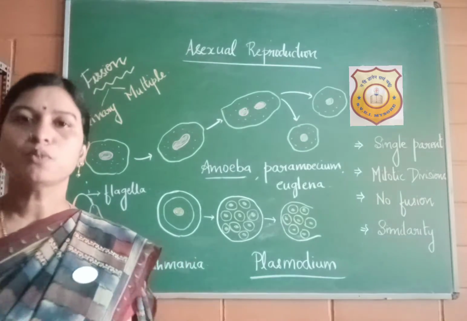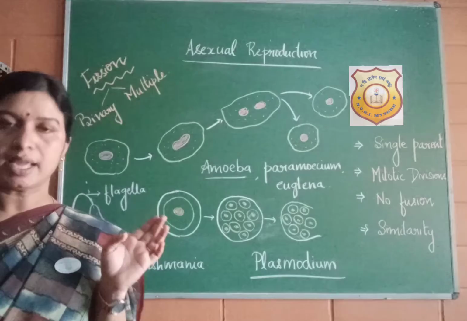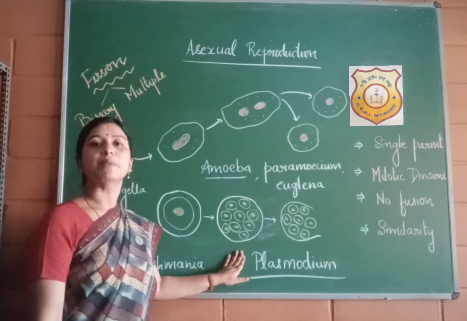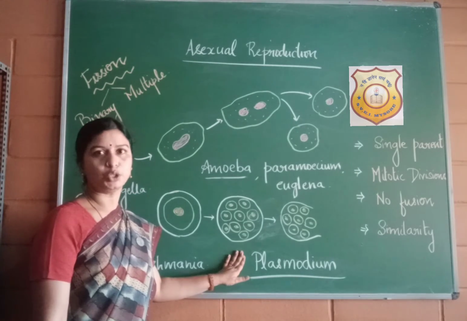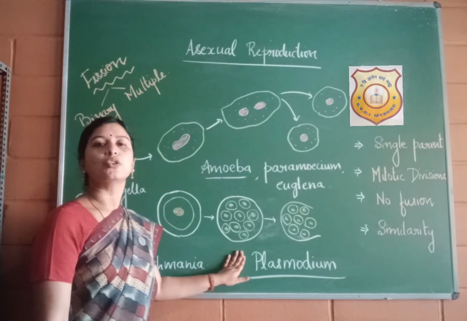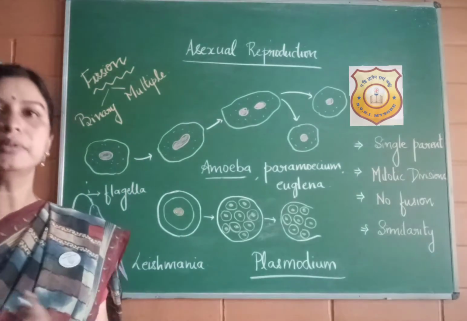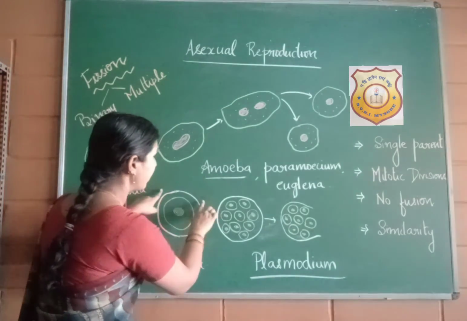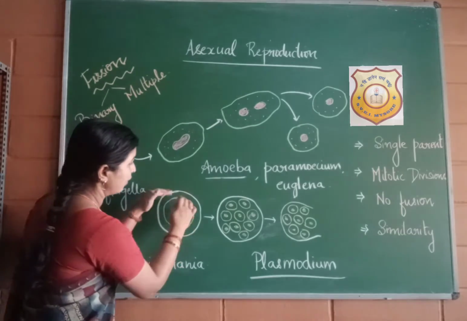Yes. Plasmodium is another protozoa which is a malarial parasite. You remember? Plasmodium is a parasite which causes malaria, and it is carried from one infected person to another through the vector Anopheles mosquito. In case of Plasmodium, sometimes due to unfavorable conditions, an outer layer called a cyst is formed.